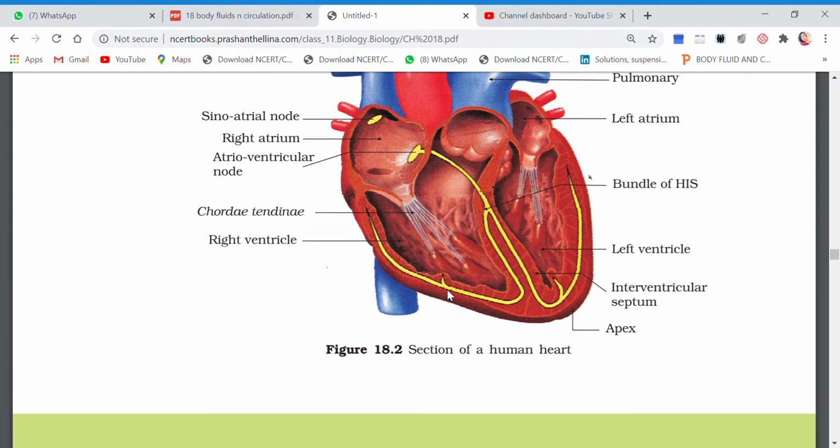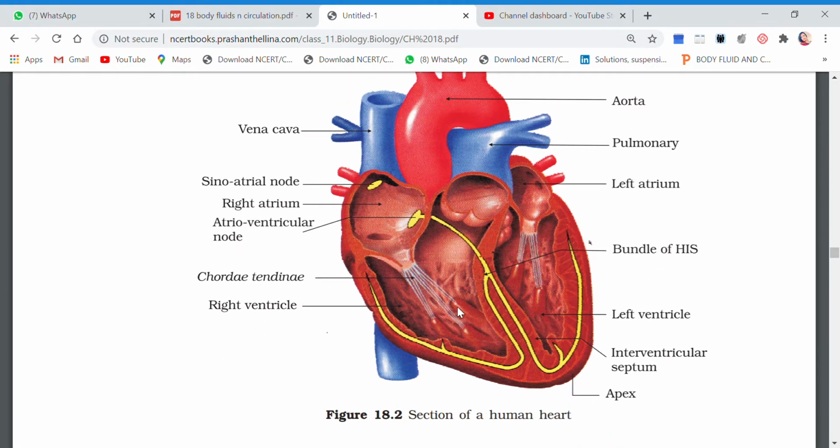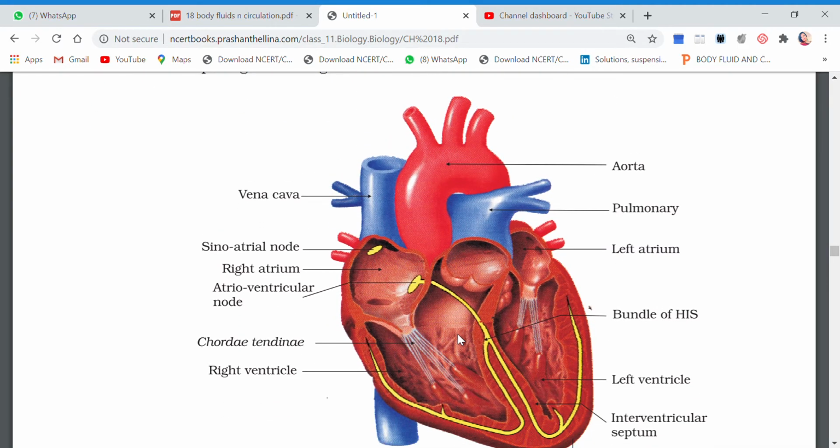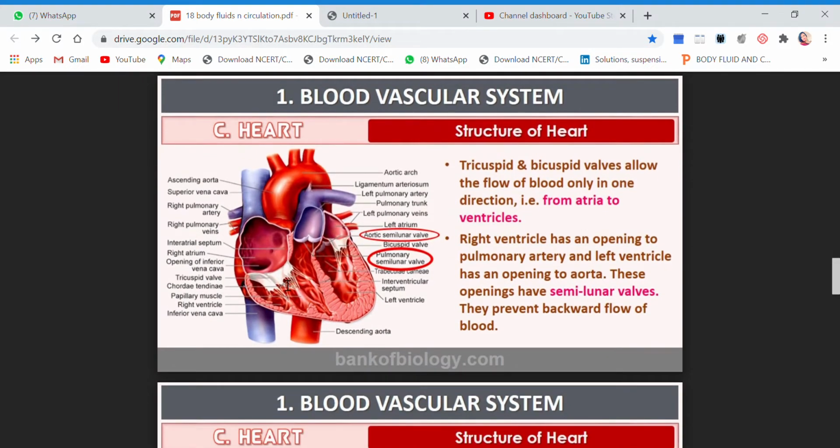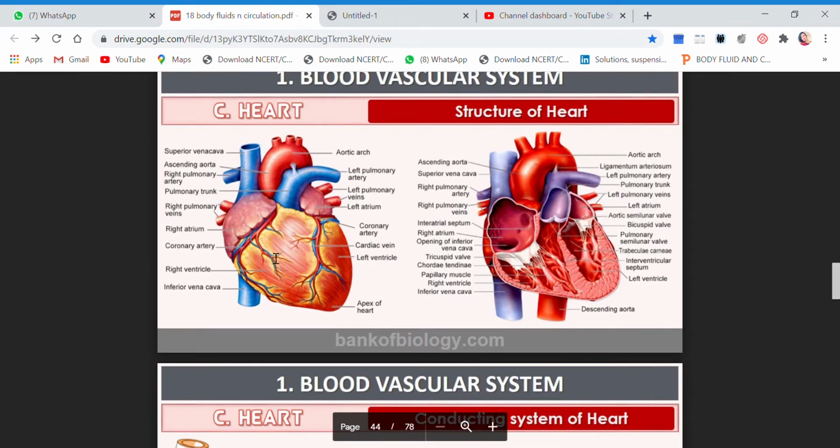Now children, let me show you in your book, even they have given a very good diagram. This is your right ventricle and this is your left ventricle. You can see. Now the right ventricle opens through, let me show you, the pulmonary artery.